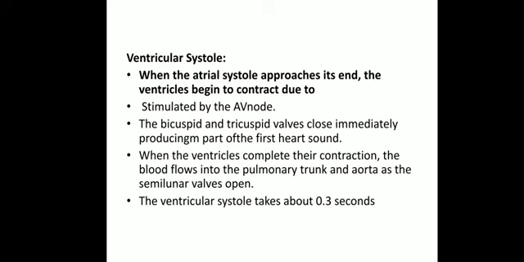Now the bicuspid and the tricuspid valves close immediately. When the ventricles are filled up, just after that the bicuspid and tricuspid valves get closed, which is responsible for the formation of the heartbeat sound, that is the lub. We'll see how it is formed. As the ventricles complete the contraction, the blood flows into the pulmonary trunk and aorta as the semilunar valves open. Once the ventricles are totally contracted, the blood starts flowing to the pulmonary artery and the aorta, and this ventricular systole takes around 0.3 seconds.